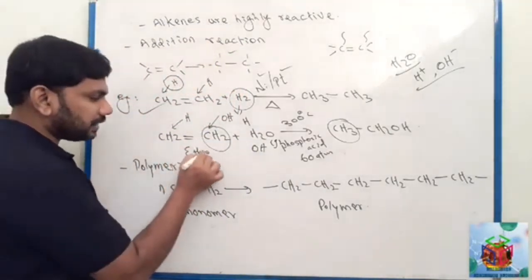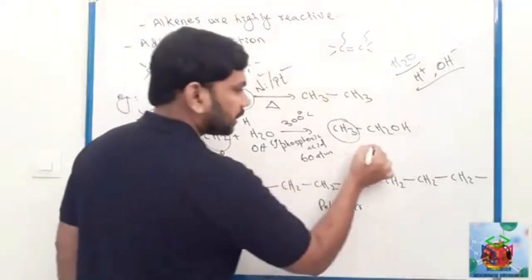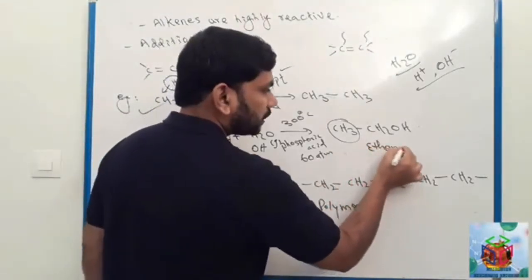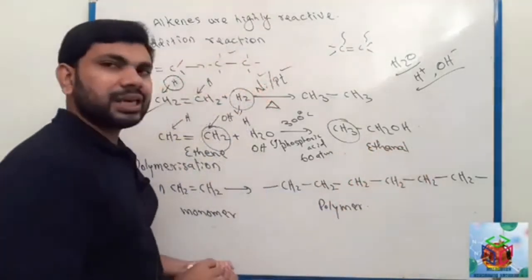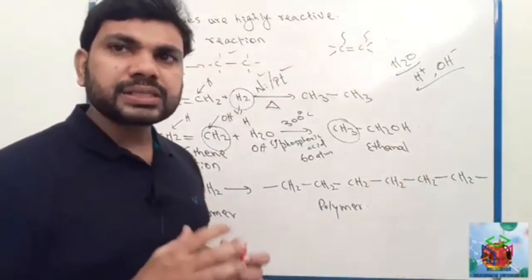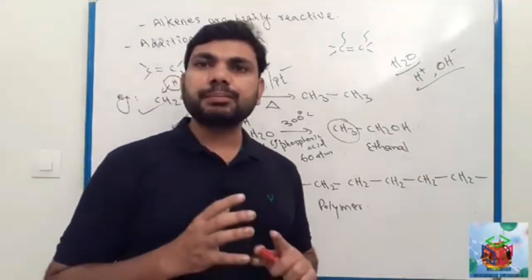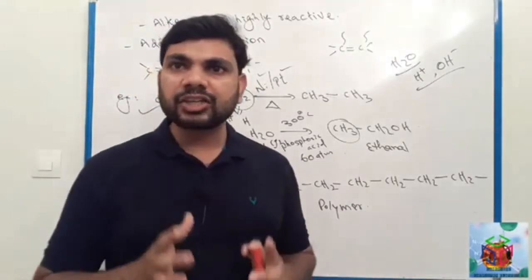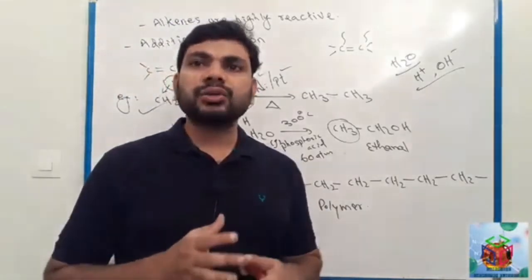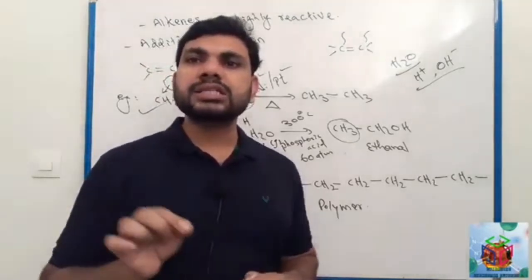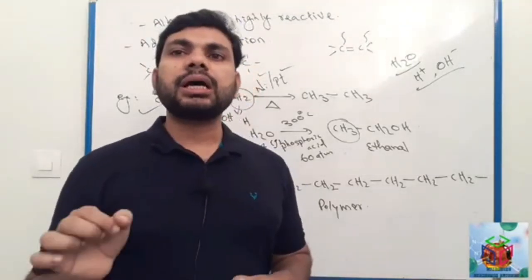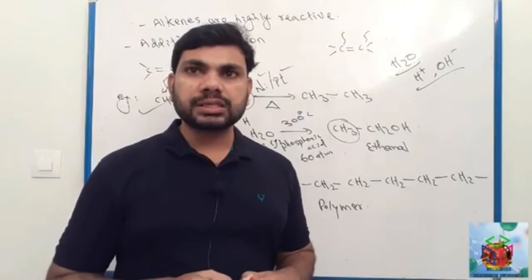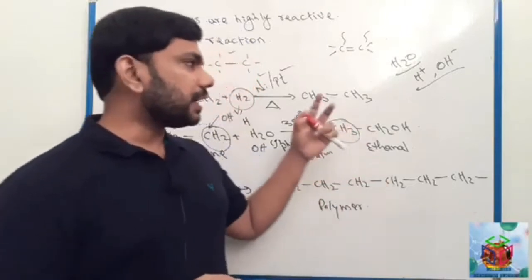This is ethene and this is ethanol, an alcohol. This chemical reaction needs phosphoric acid as catalyst, 60 atmospheric pressure and 300 degrees Celsius. So these are examples for addition reaction.